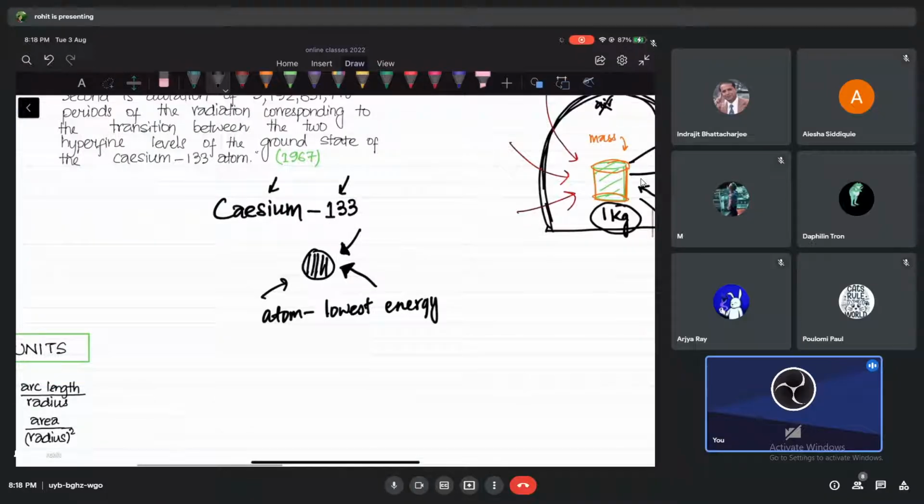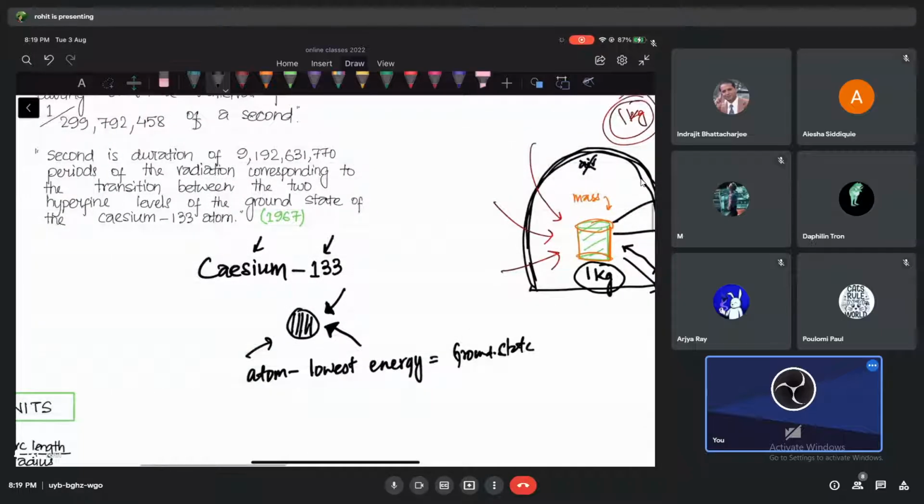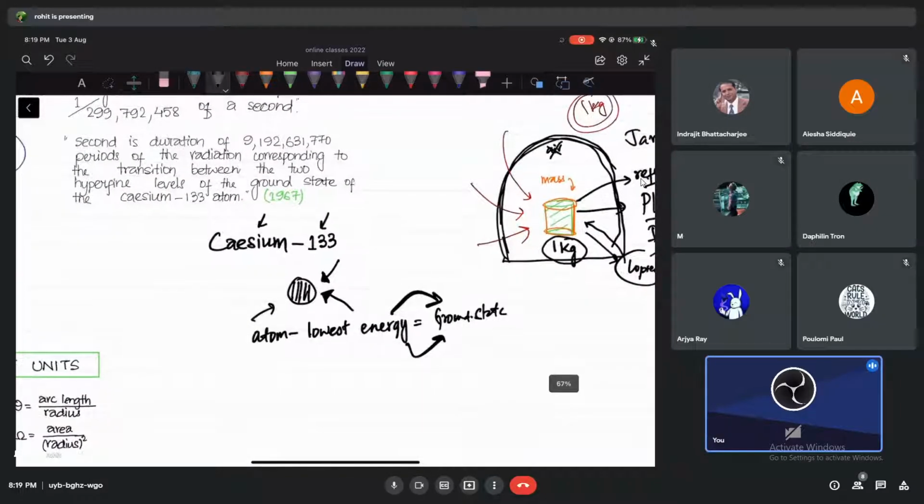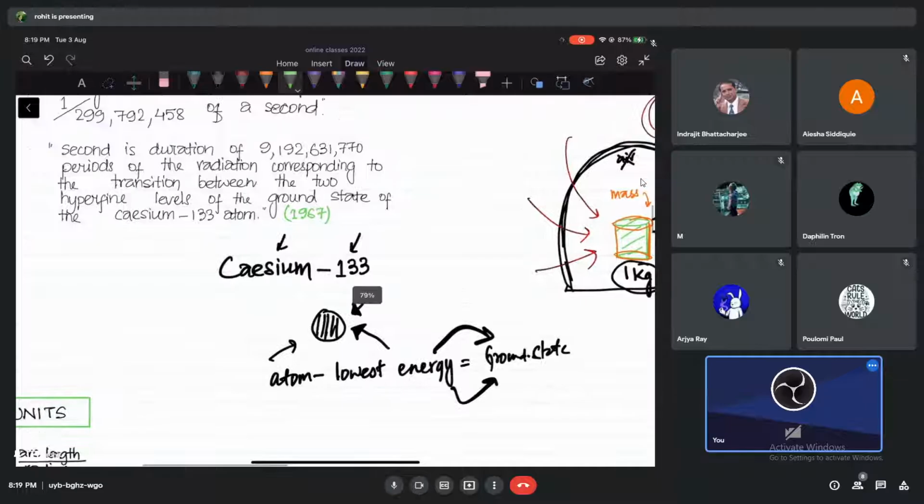If anything has the lowest energy, we say it is in the ground state. If an atom or molecule has more energy, we call it in the excited state. I think ground state is clear. Okay, now one thing is happening, even in the ground state. If you don't understand this, that's quite alright, but at least let's try to see something.